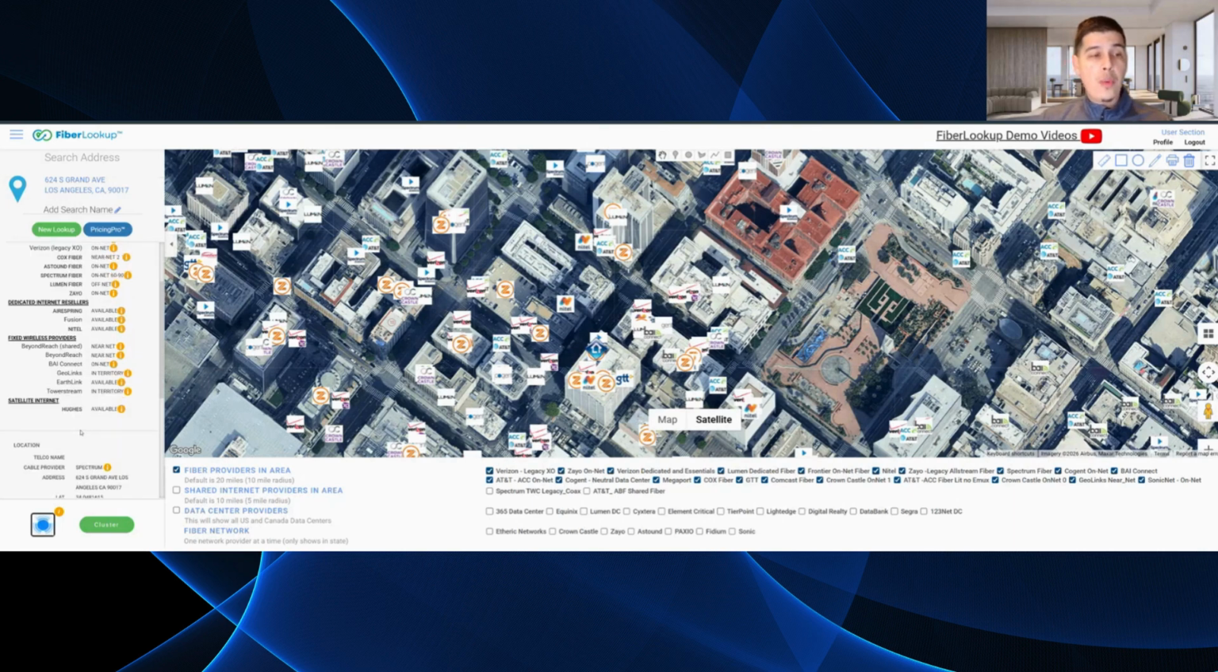Satellite internet providers, right? We have access to Hughes. We also have access to Starlink, right? That's been very popular. A lot of customers have been asking for that. We have access to sell Starlink, so that's going to be available all through the Fiber Lookup tool.